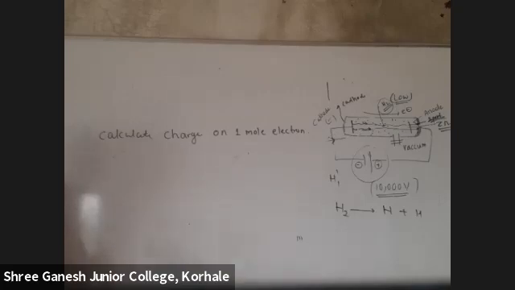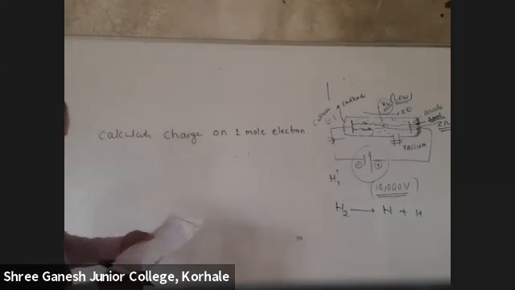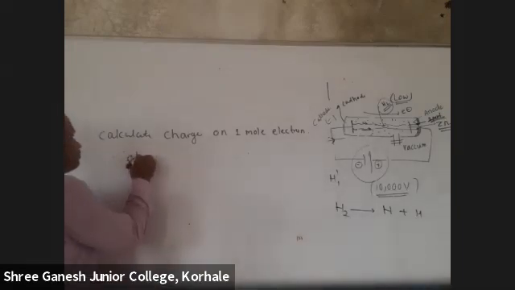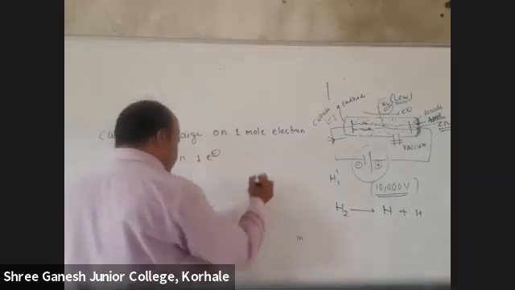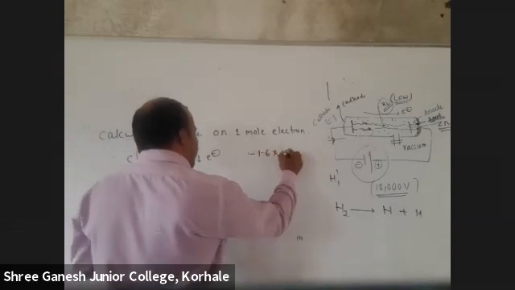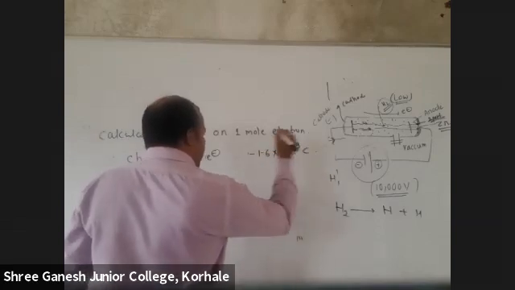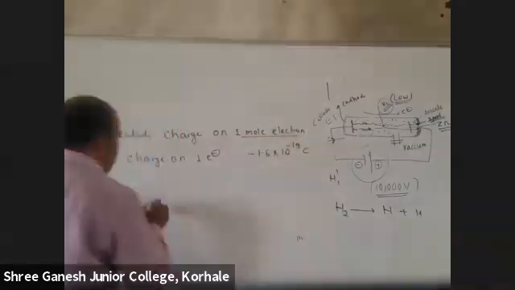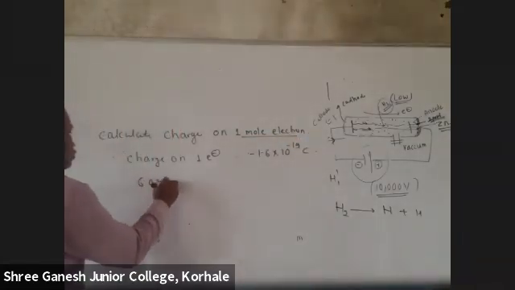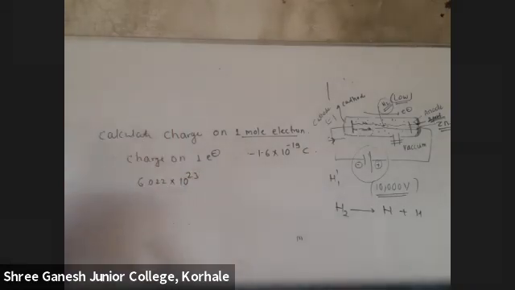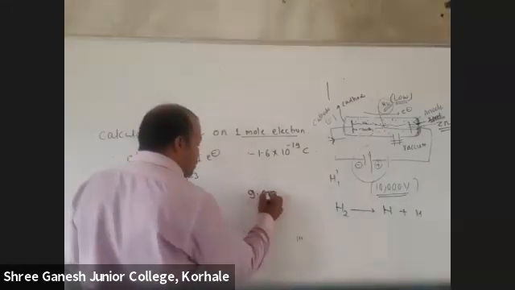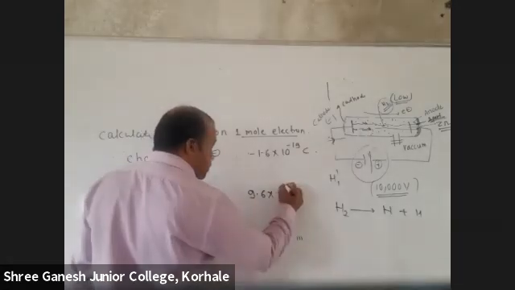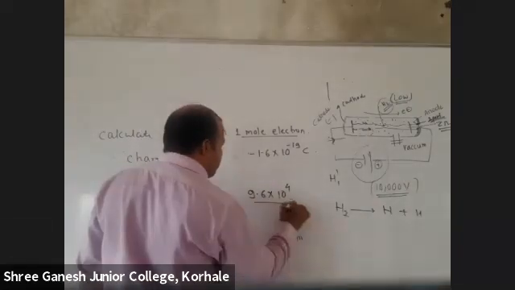6.022 into 10 raised to 23. So this is a very important question. The charge on 1 electron is minus 1.6 into 10 raised to minus 19 coulomb, and for 1 mole electron, that is 6.022 into 10 raised to 23 electrons. Multiplying gives about 9.6 into 10 raised to 4.